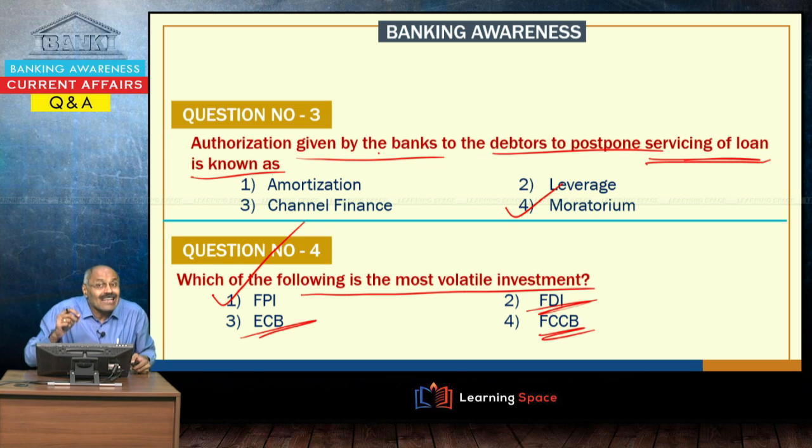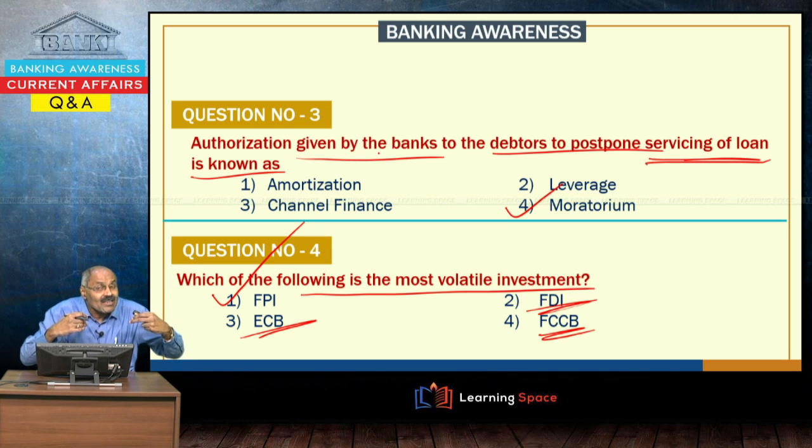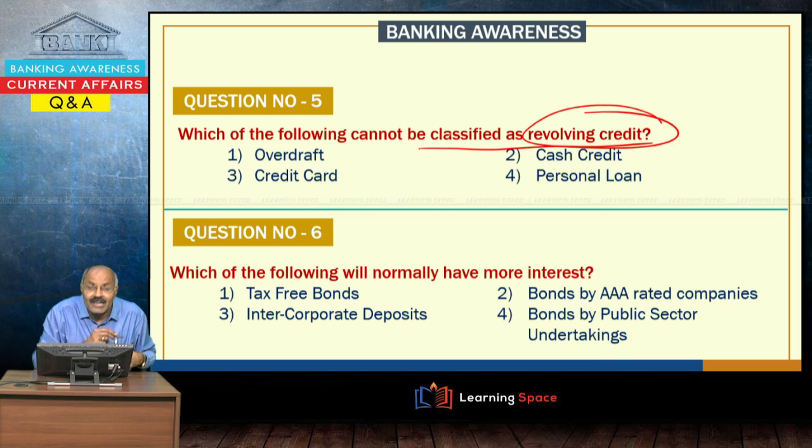That means, as and when conditions are favorable in one country, they will come and invest, and as and when conditions are favorable in some other country, they will take the money away overnight. So, here the most volatile investment is foreign portfolio investment. Which of the following cannot be classified as revolving credit? This word is very, very important.